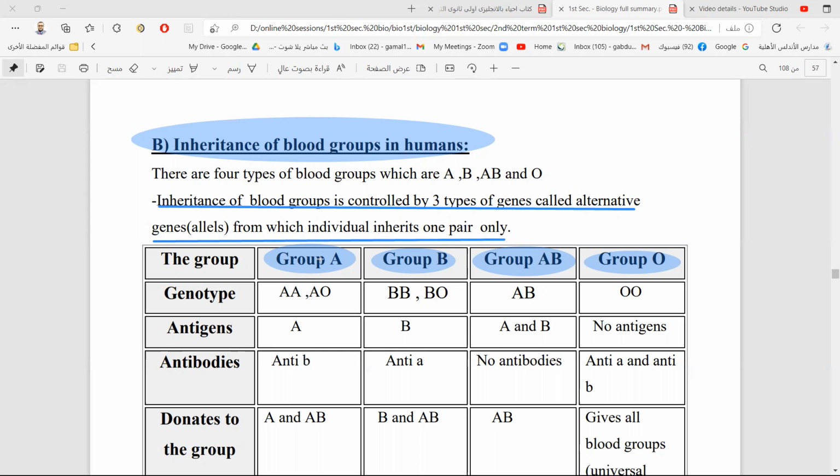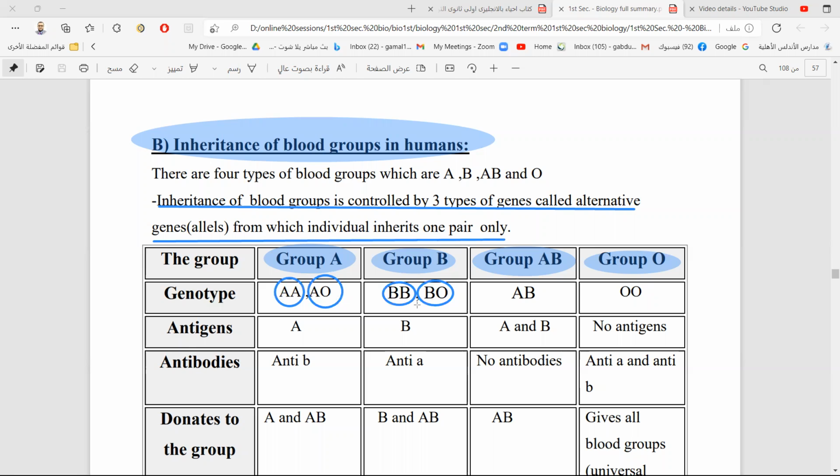The one who has blood group A, the genotype may be AA and may also be AO. That is, it may be pure and may be hybrid. Group A may be pure and may be hybrid. It has 2 genotypes. And blood group B also may be pure, BB, and may be hybrid, BO. This is blood group B. It has 2 genotypes.